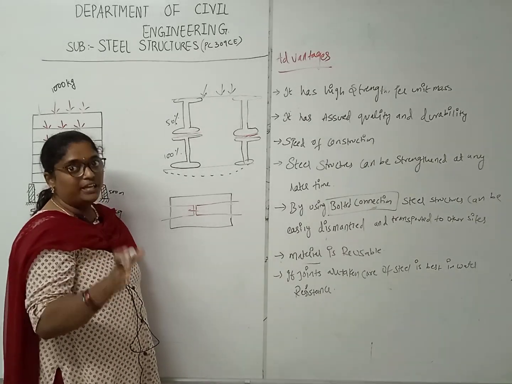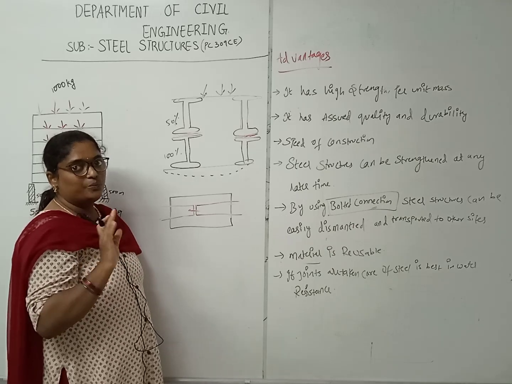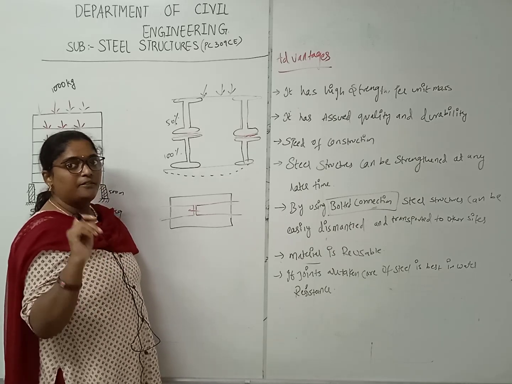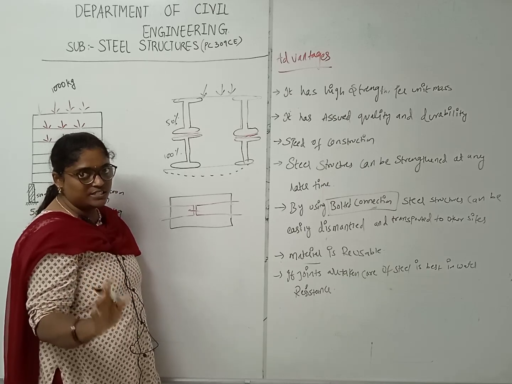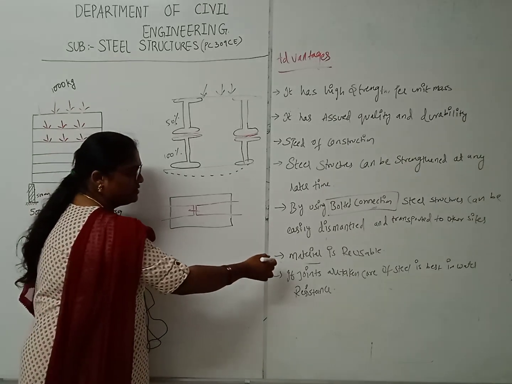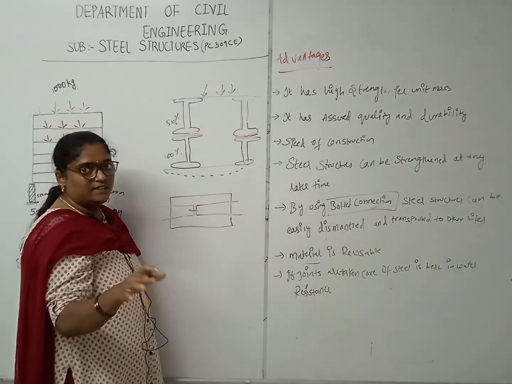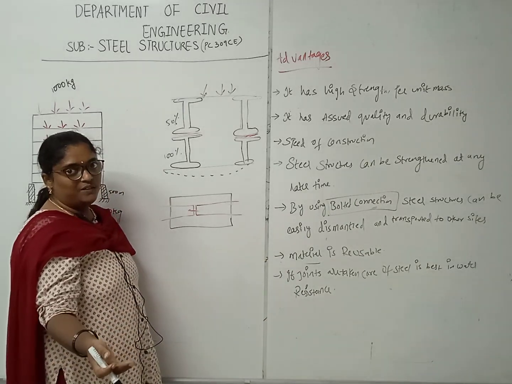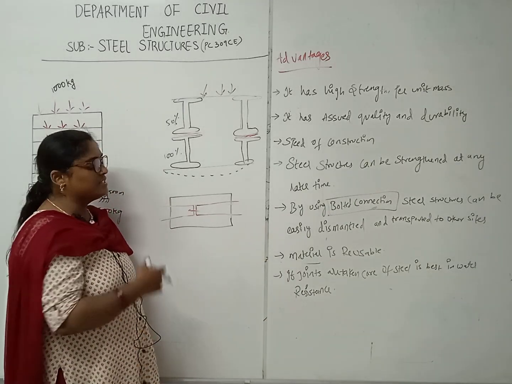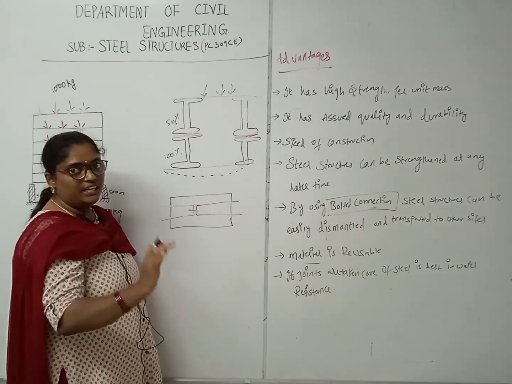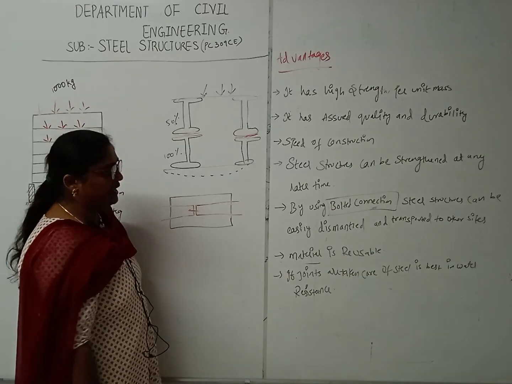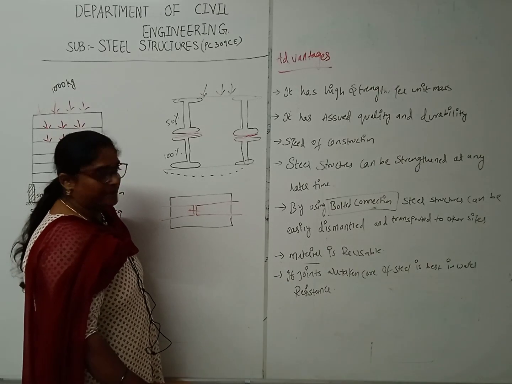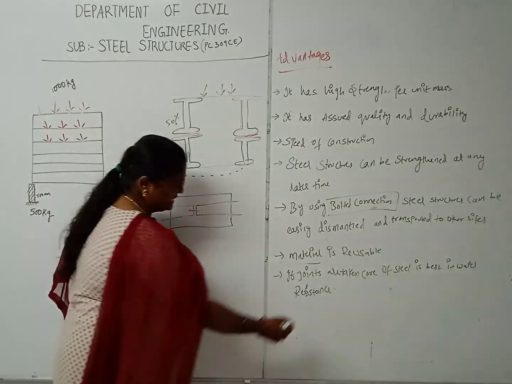So we have to make sure that our steel is corrosion free, we have to design for that, and we have to take all the safety precautions. So the material used in steel structures is reusable.